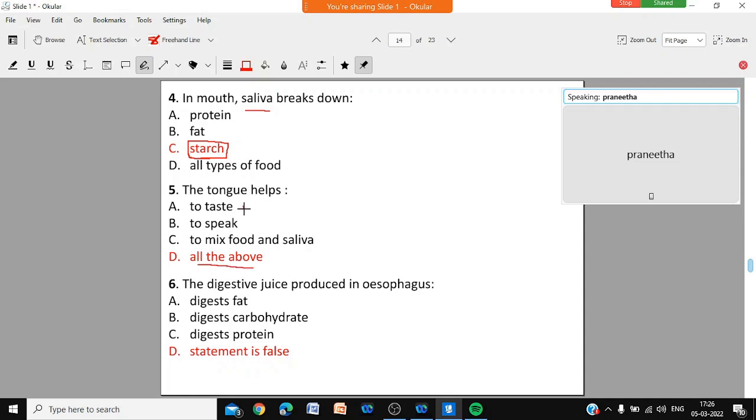The tongue helps in all the above: it helps you speak, it helps you taste, it mixes food with saliva, and it moves the food around the mouth. So the option will be all the above. The statement that digestive juice is produced in the esophagus is false, because no digestive enzymes are produced in the esophagus. So the answer is option D.